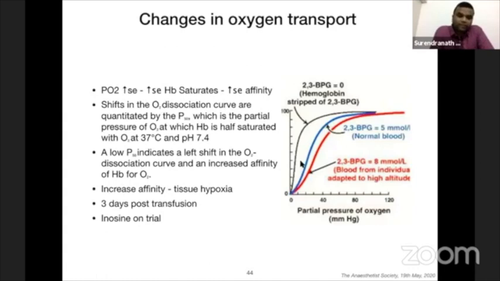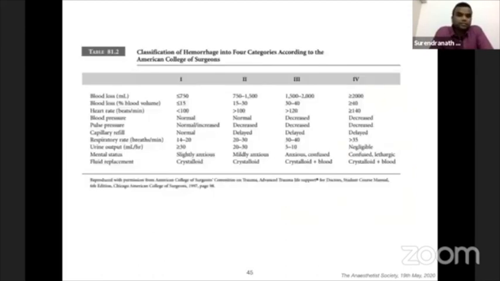But after 3 days of transfusion, the amount of 2,3-DPG in the transfused red blood cells is restored to normal. And inosine is something which has been on trial. If it is added before giving, it can restore the 2,3-DPG levels in the PRBCs.